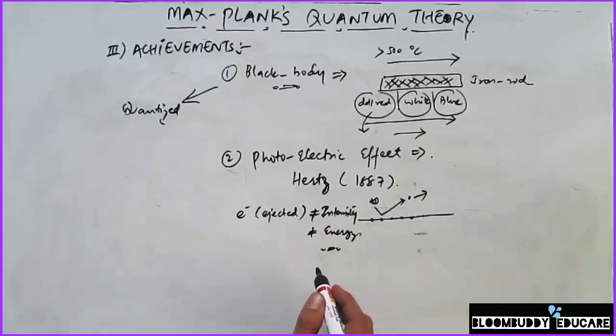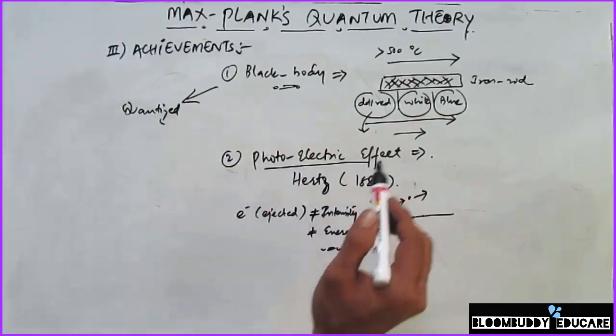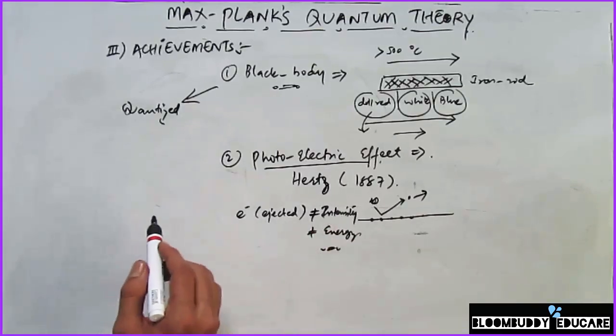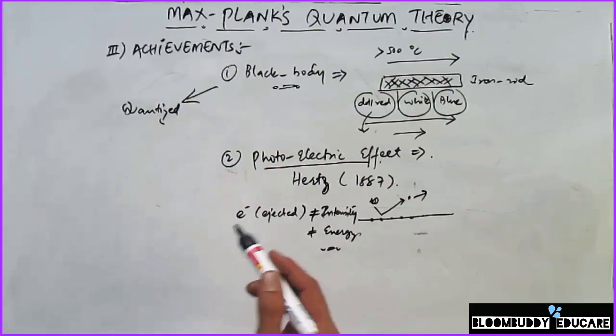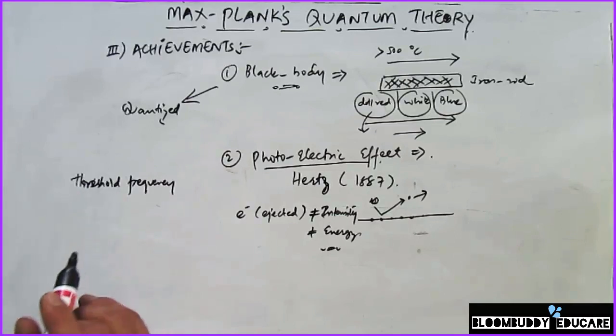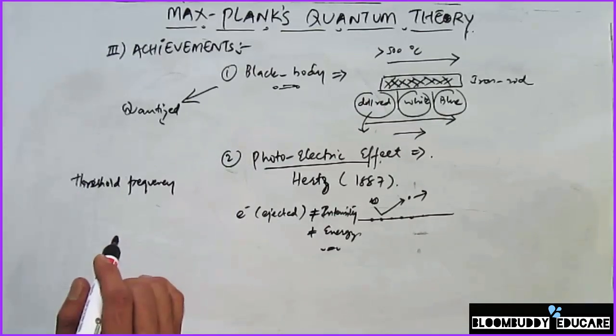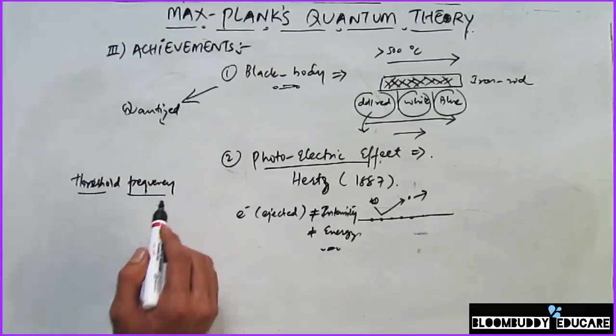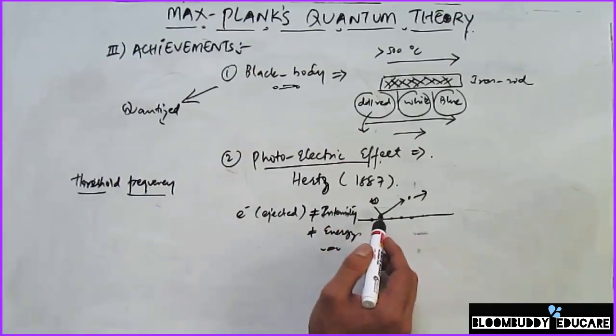Before moving further, it's important to understand what the photoelectric effect constitutes. I will not explain the photoelectric effect fully here. I will just point out one of the important postulates that will help us understand how it was explained. The radiation that the metal is exposed to should have some threshold frequency, and only then will it eject the electron from the metallic surface.